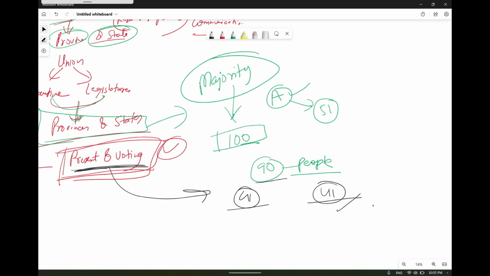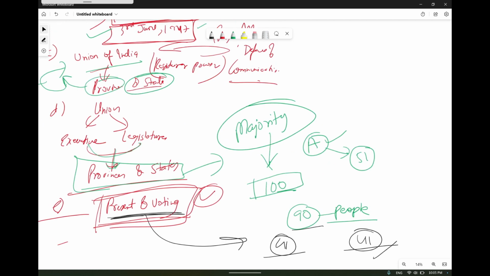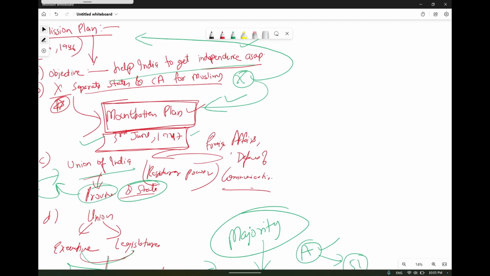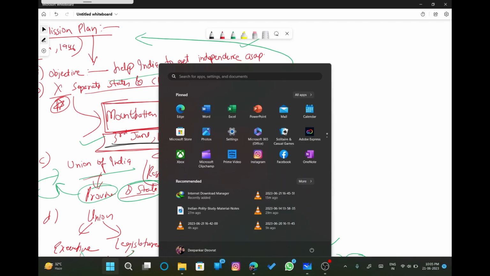Okay, so this was decided through the Cabinet Mission plan, and through the Mountbatten plan the transfer of power to India and the partition of the country was laid down. It was given a formal shape by the statement made by the British government on 3rd June 1947. Okay, we'll discuss the India Independence Act of 1947 in the next lecture. Thank you.